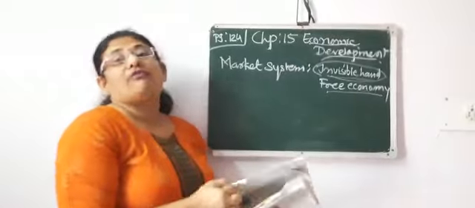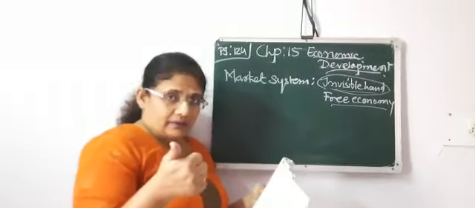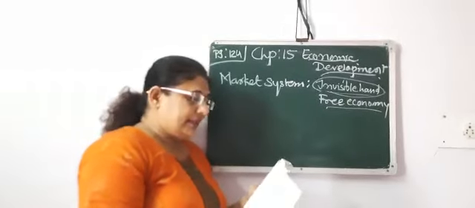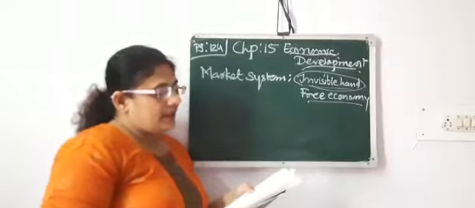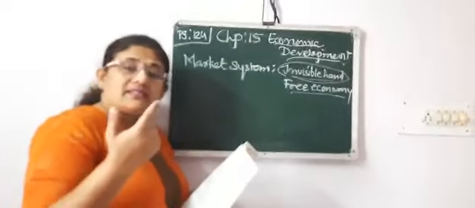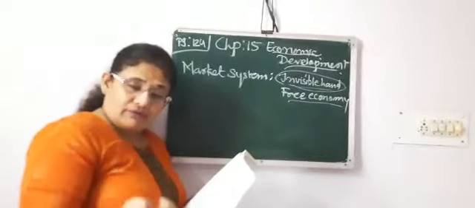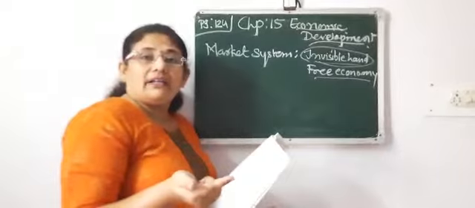Now what are the advantages of the market system, meaning how is it beneficial? Economic freedom of the individual is protected. You can work in your own way, decide in your own way, take profit in your own way, and compete in the market in your own way.